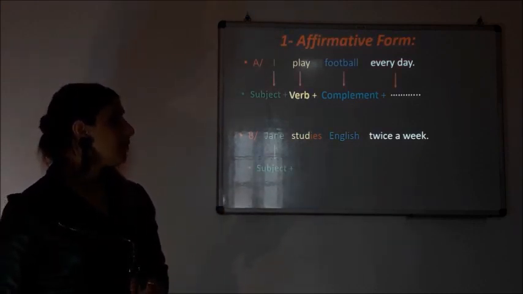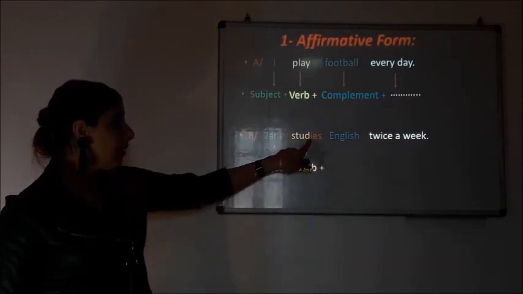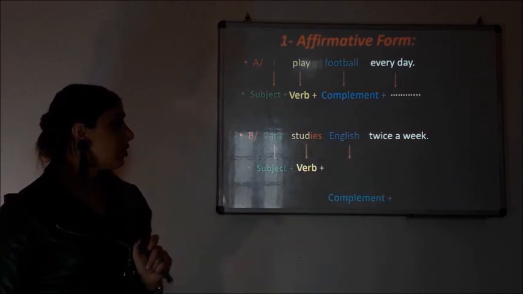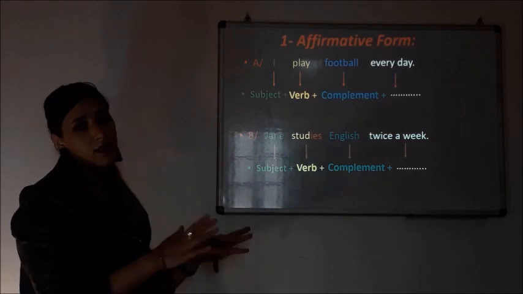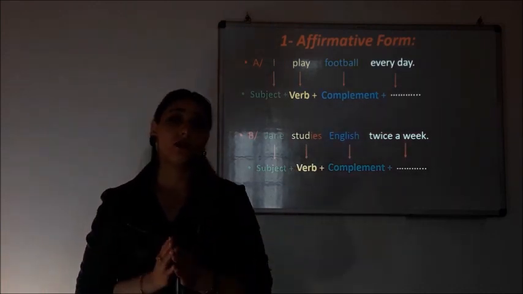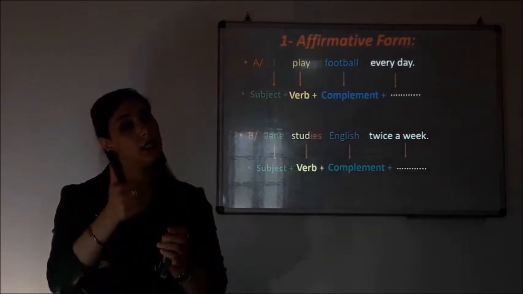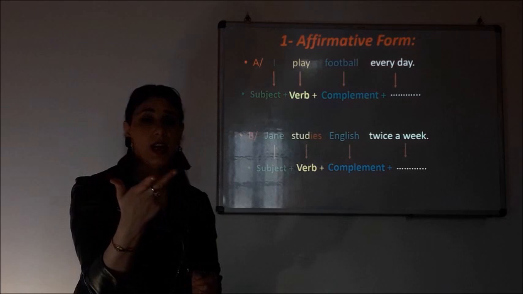Jane is my subject, studies is the verb, stem plus ies, don't forget. English is the complement, and finally twice a week is the rest of the sentence. So simply, in order to form an affirmative sentence, you need a subject, then a verb, then a complement.